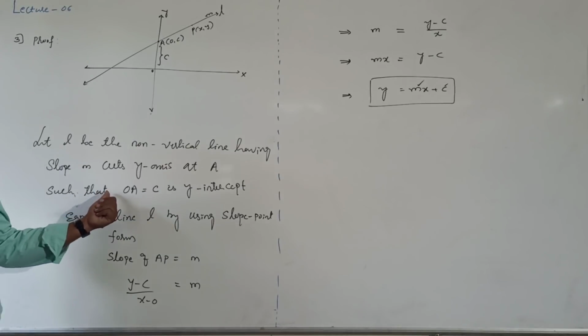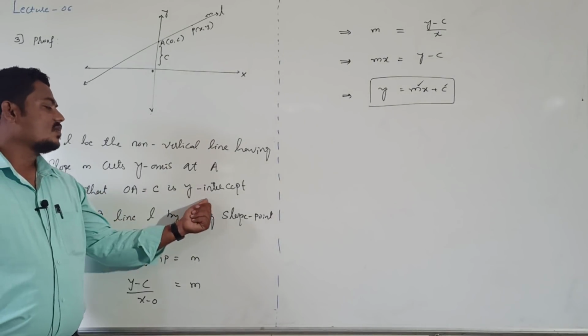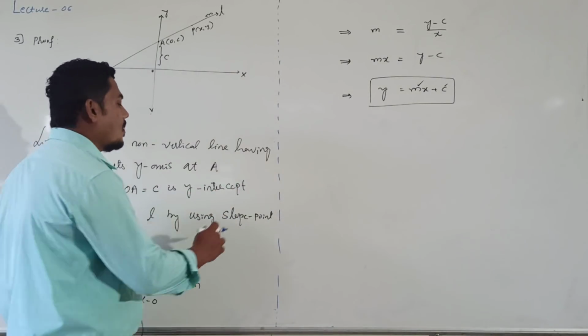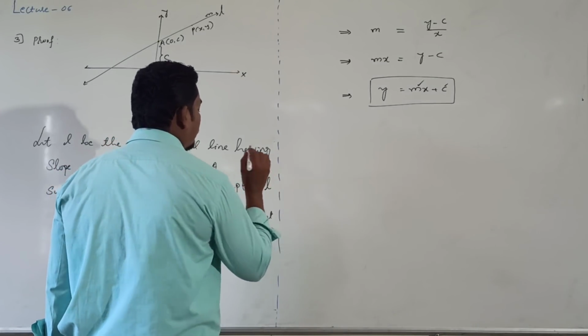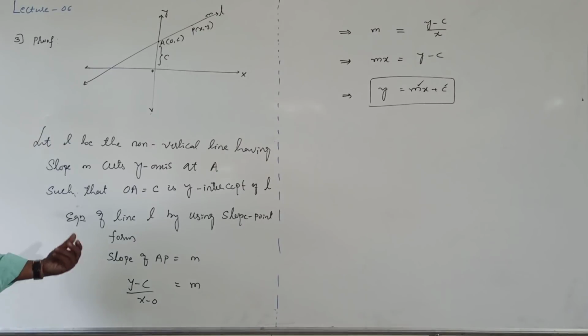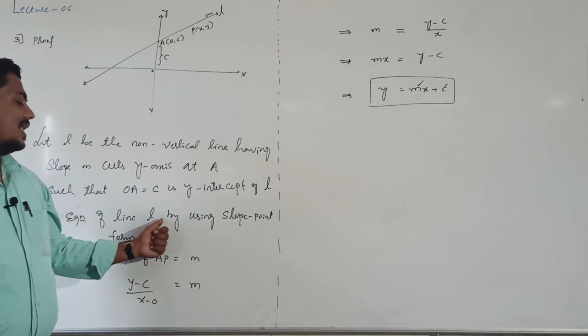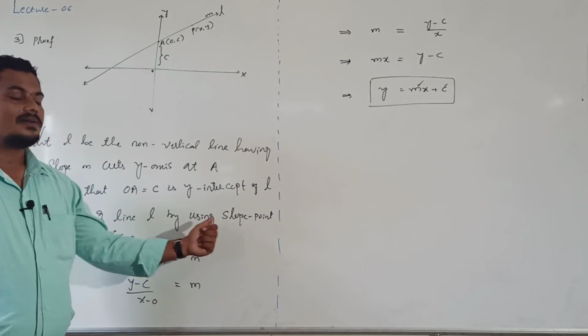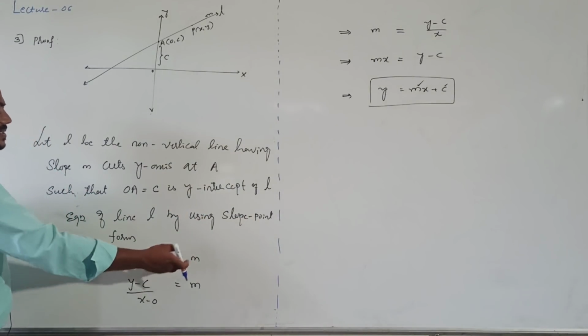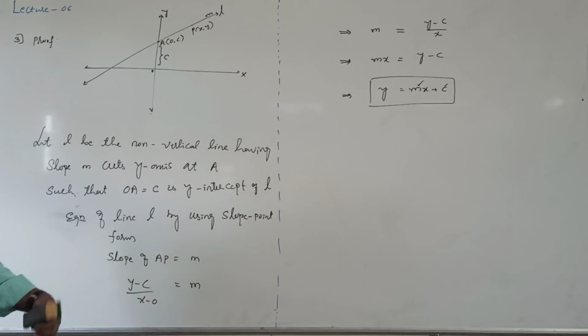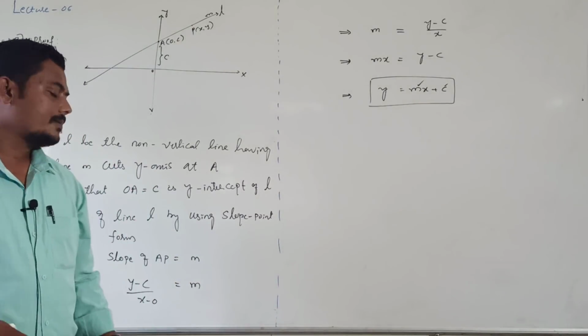Such that OA is equal to C, the y intercept of L. Equation of line L by using slope point form: the slope of AP is equal to m, and the slope of line L is the same as the slope of AP.